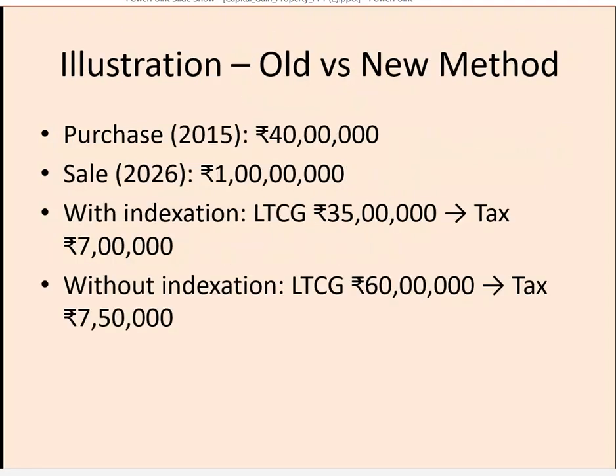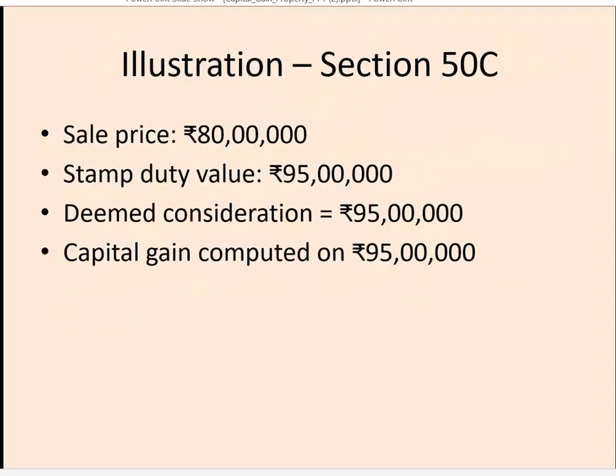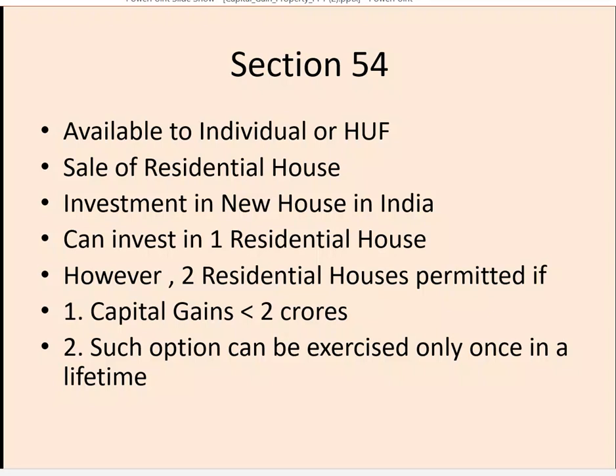Specifically, let us see what they say about exemption. Section 54 is applicable only to individual and HUF, and only on sale of residential house property. Section 54 says that if the capital gain which arises on the sale of residential house property is invested in a new house in India, then the capital gain or the cost of the new house, whichever is less, will be exempt from tax on capital gains.